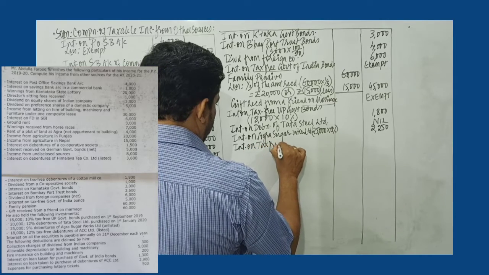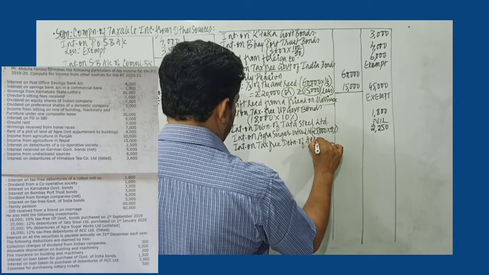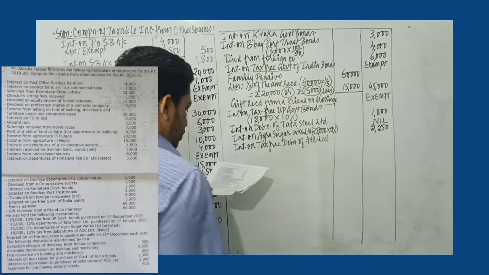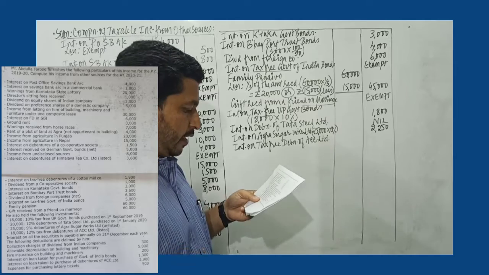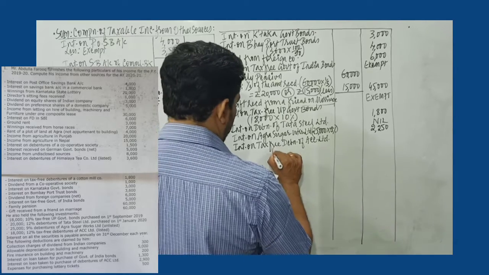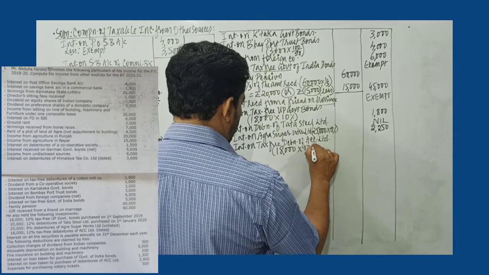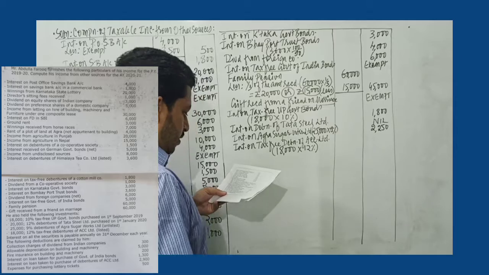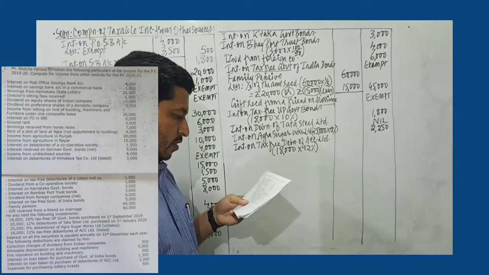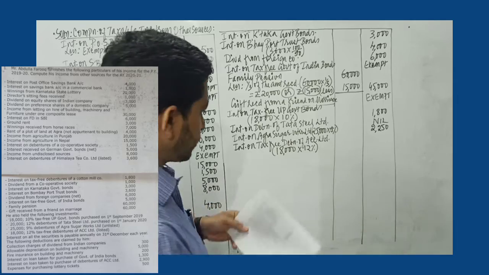Then we have interest on tax-free debentures of ACC Limited. So, investment amount is 18,000. Rate of interest is 12%. It's given tax-free debentures of ACC Limited.